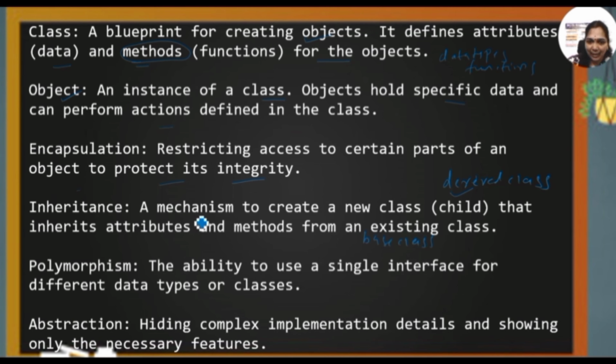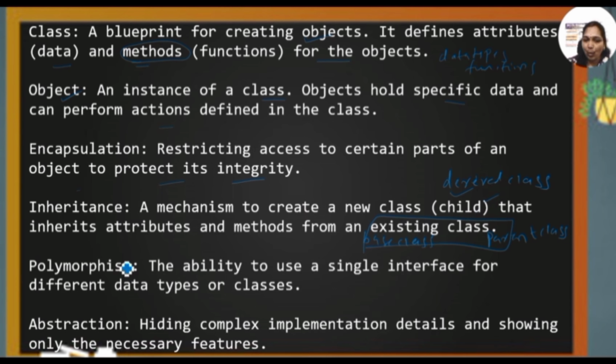So inheritance is a mechanism to create a new class which inherits the attributes and the methods from the existing class. This existing class is nothing but our parent class. It inherits the attributes and the methods of the previous class without changing the definitions of that classes.